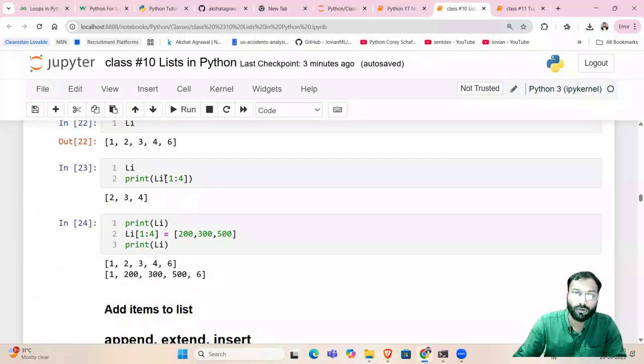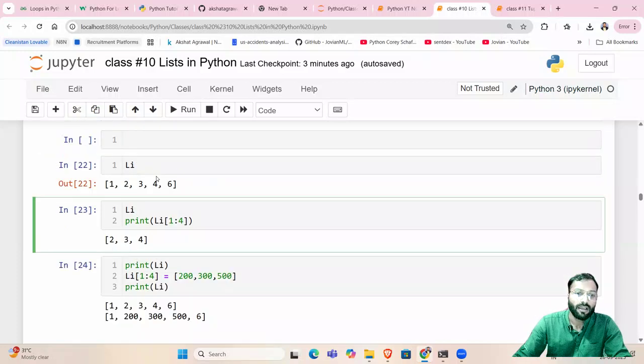So this is about list. And there is one more thing like slicing. Again, just like strings, we can cut some part, some different data elements from a list using indexes, right? Like this. Let's say we have a list called li.